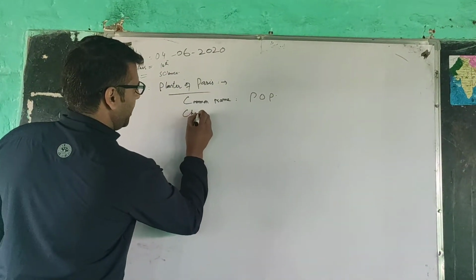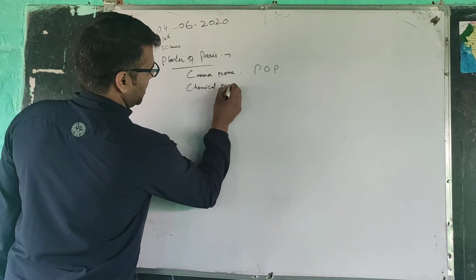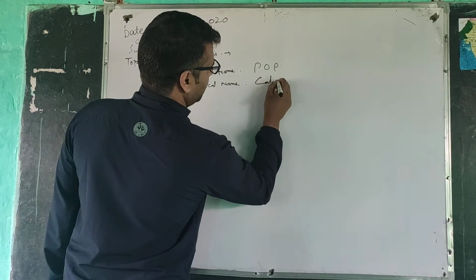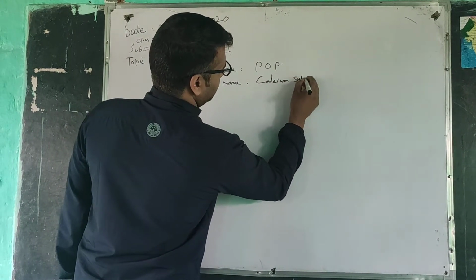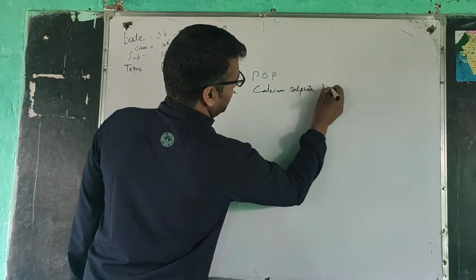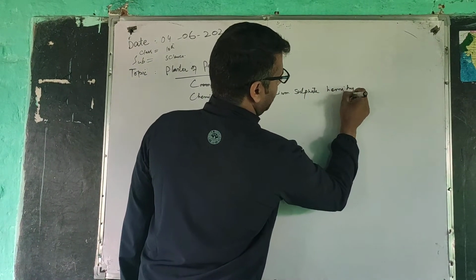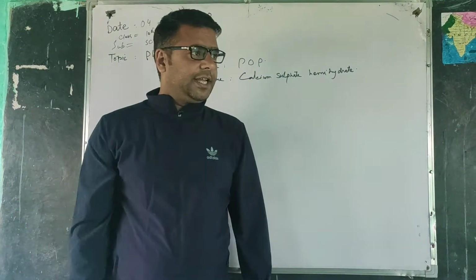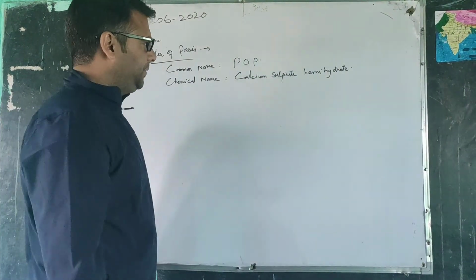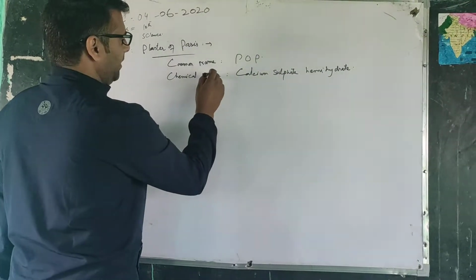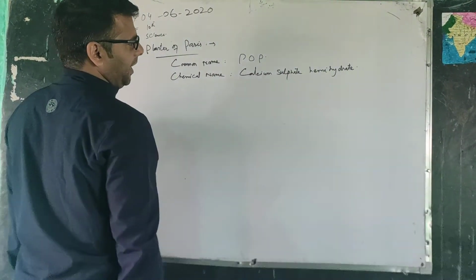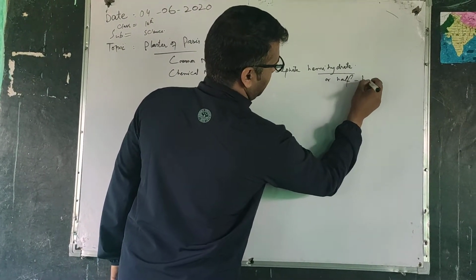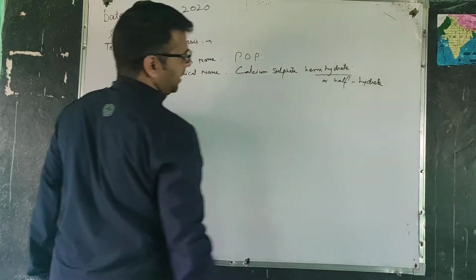What is the chemical name? The chemical name of this compound is calcium sulfate hemihydrate. What's hemihydrate? That's half hydrate. Half hydrate means that it contains half water of crystallization. So its chemical name is calcium sulfate hemihydrate or half hydrate. So this is the chemical name.